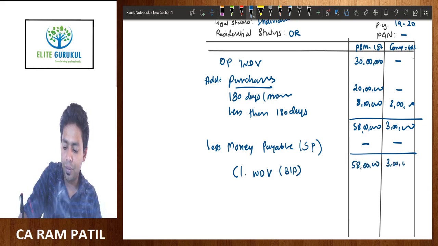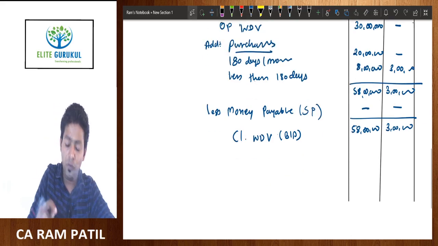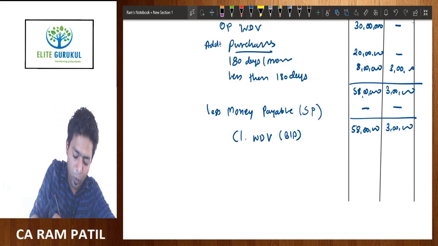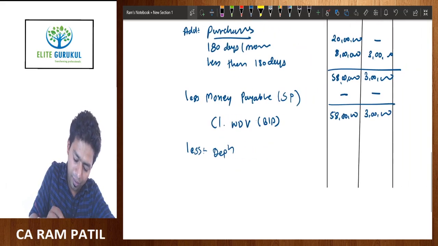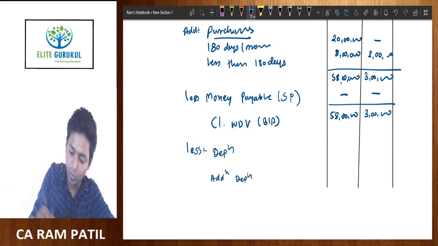Now from this closing WDV, we have to provide 2 types of depreciation: depreciation, and second, additional depreciation.